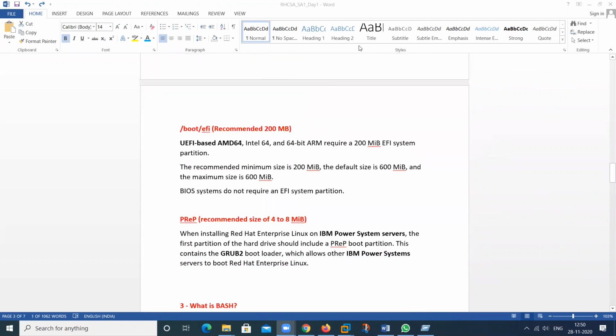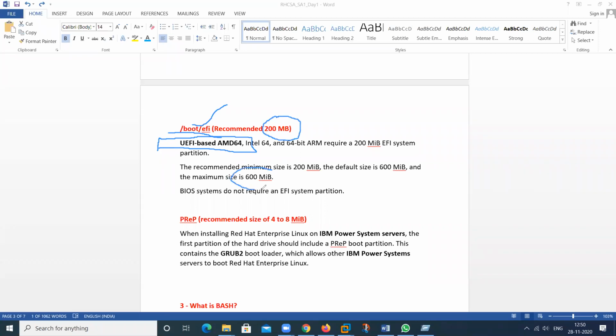And this is regarding /boot/EFI. If we have UEFI BIOS and we want to use UEFI BIOS, this space is recommended to create. By default, how much space should we assign? 200 MB.